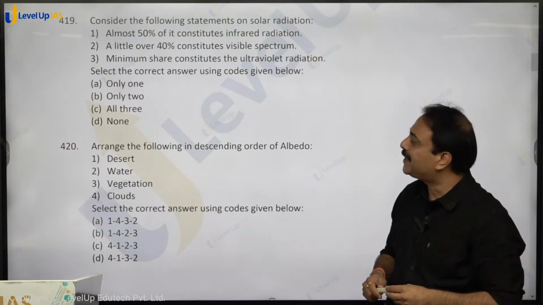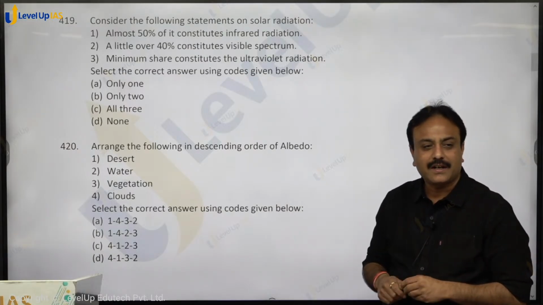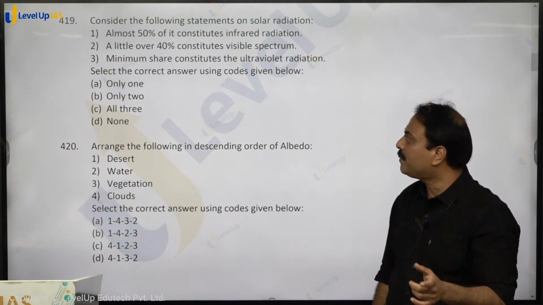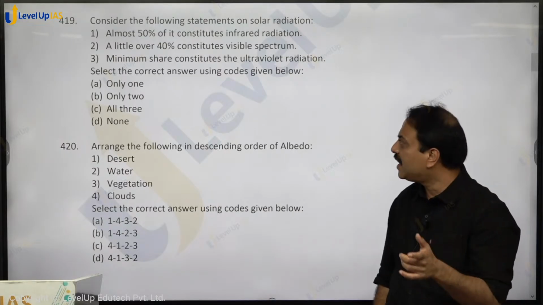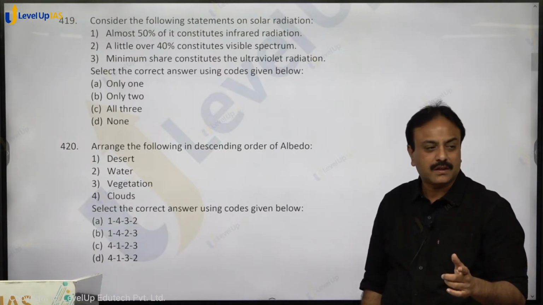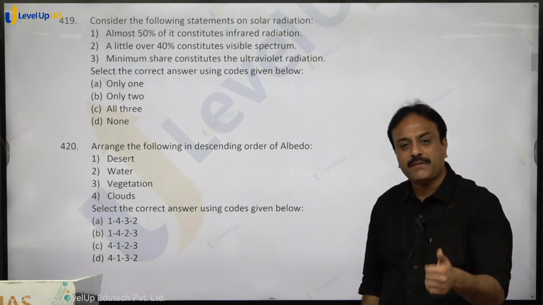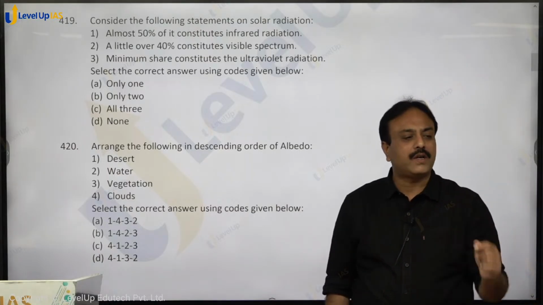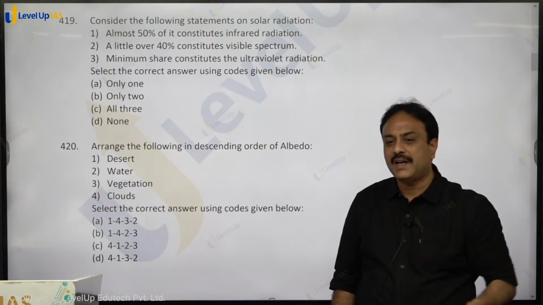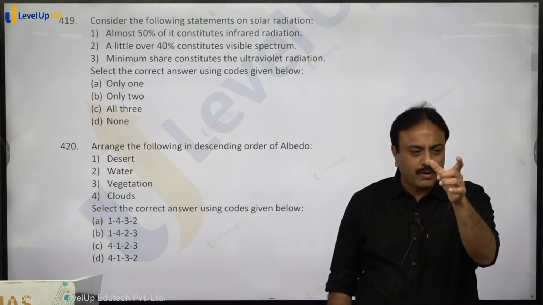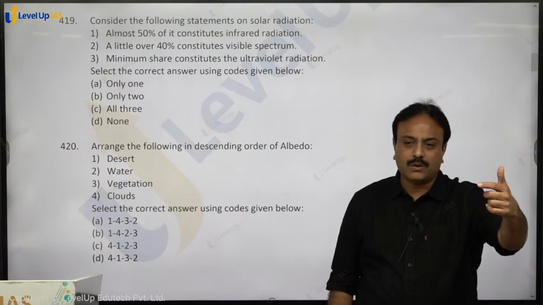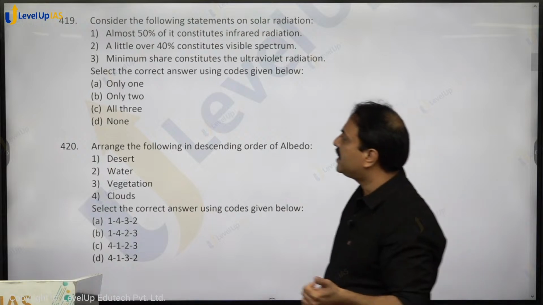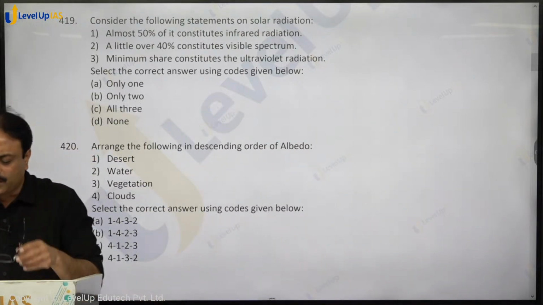Almost 50% of total insolation constitutes infrared radiation. A little over 40% constitutes the visible spectrum, and the minimum is ultraviolet radiation. Maximum is infrared, more than 50%, 51, 52%. 40 to 42, 43% is visible light, and 3 to 7% is ultraviolet. It is not always fixed, it keeps on varying, right? All three statements hold true. So option C, C for cat, shall be the right answer.